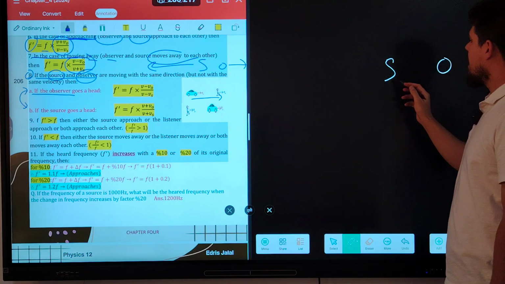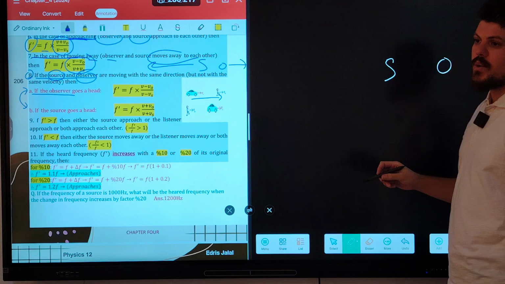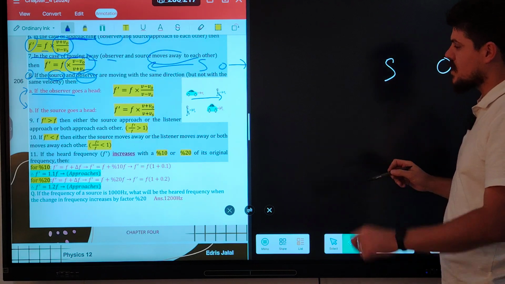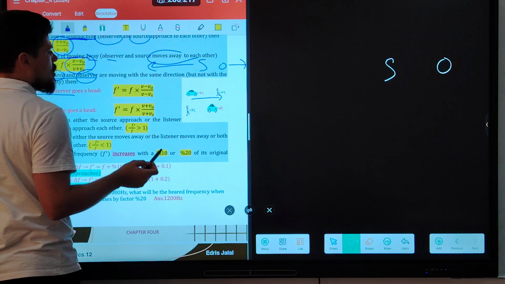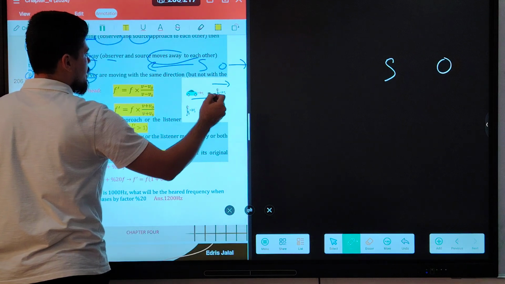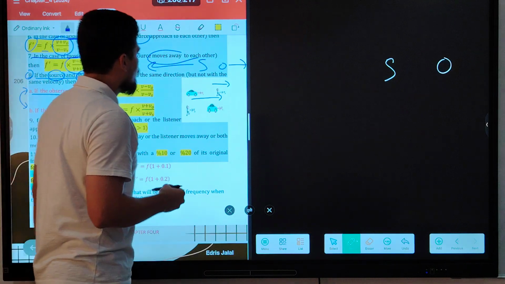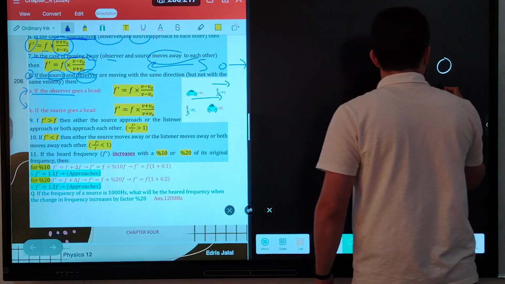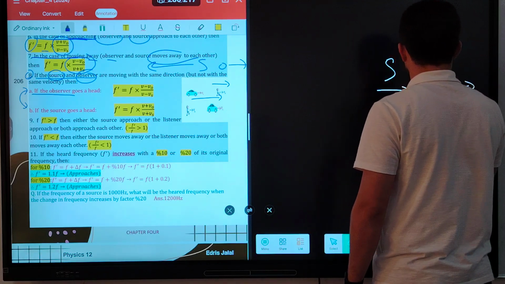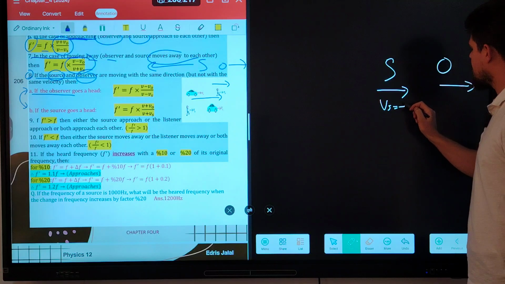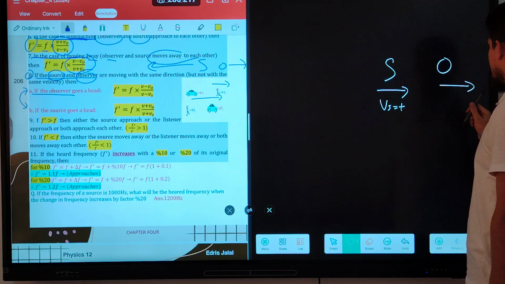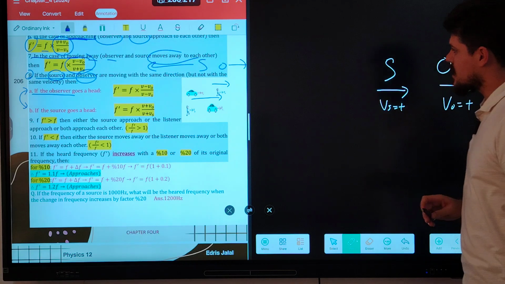When they are moving in the same direction but the observer goes ahead, it means that the observer is moving in this direction and the source is following the observer. This is the same direction. V source becomes positive to the right, and V observer also becomes positive.